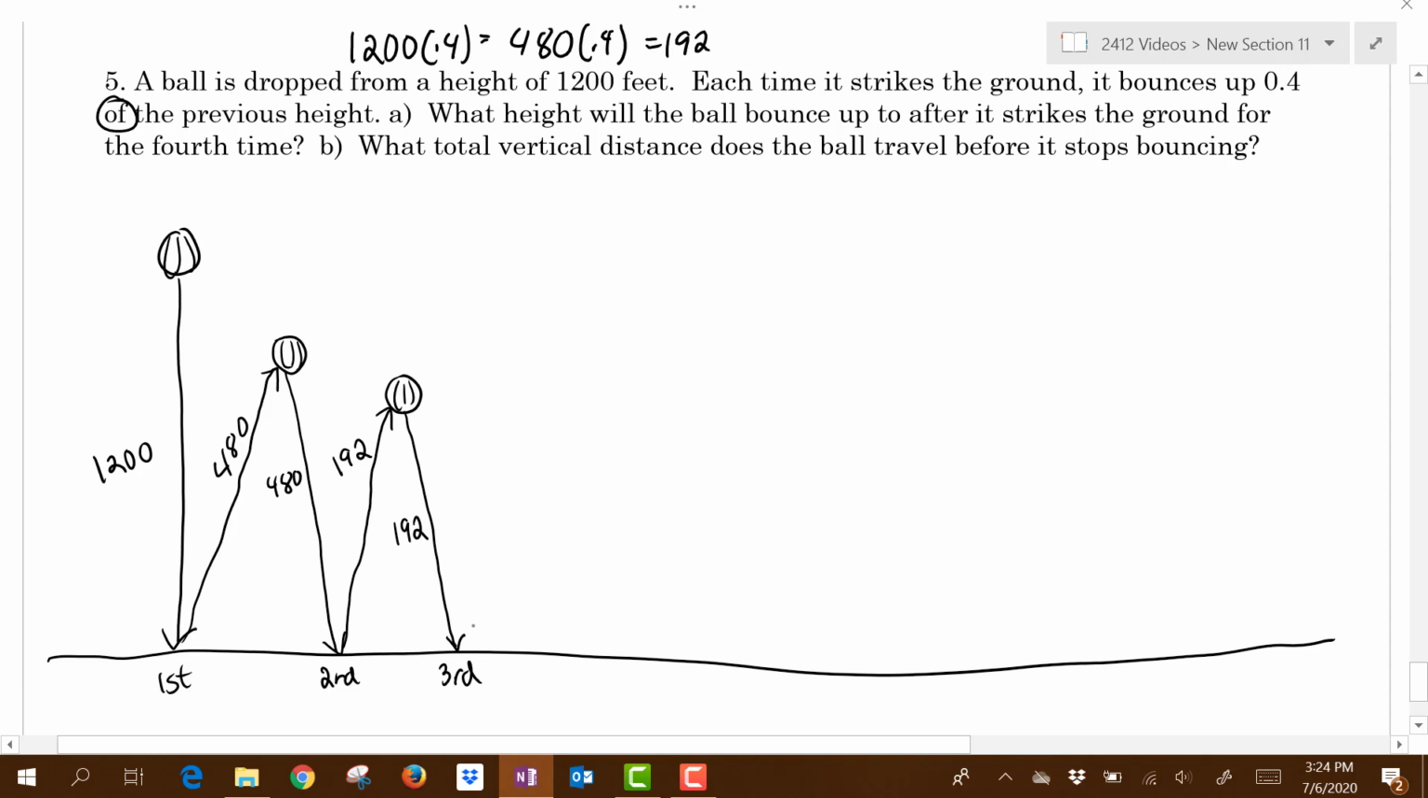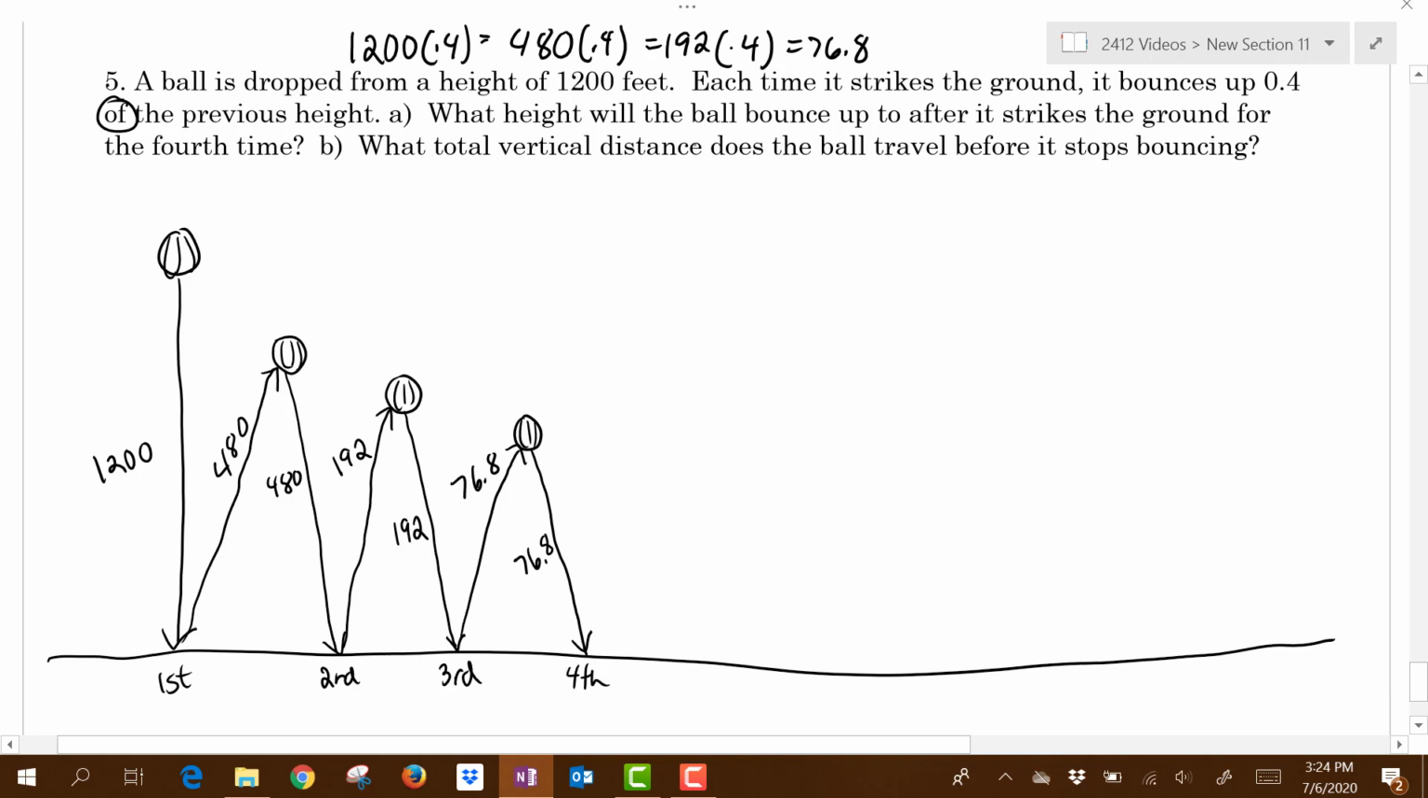Okay, we want to go again. So we're going to take 192 and the ball's going to bounce up 0.4 of that previous height. So I get 76.8 feet. Right, again, the ball has to come back down to hit the ground. It has to travel the same distance that it went up. So it strikes the ground again here for the 4th time.